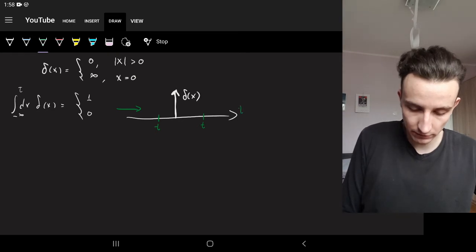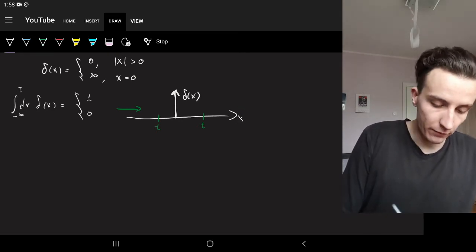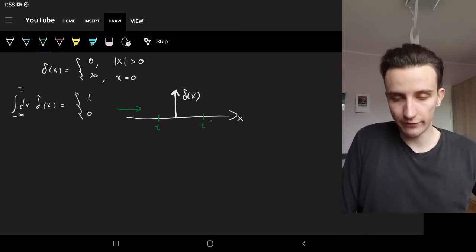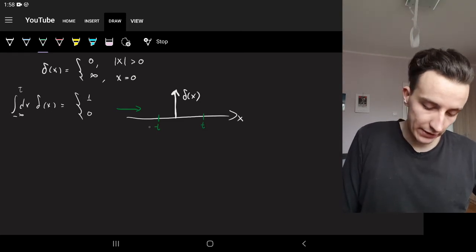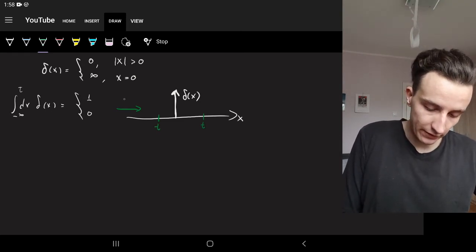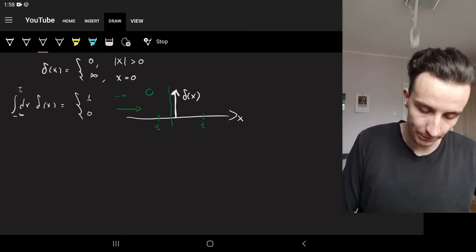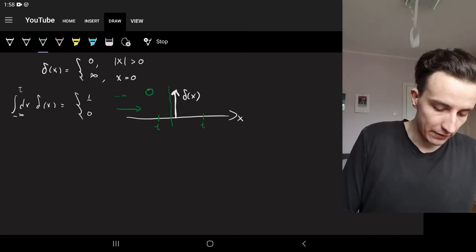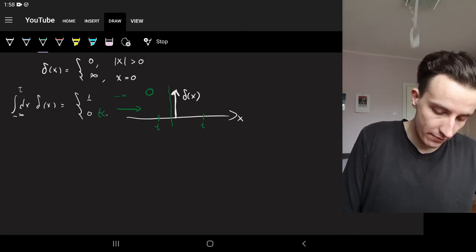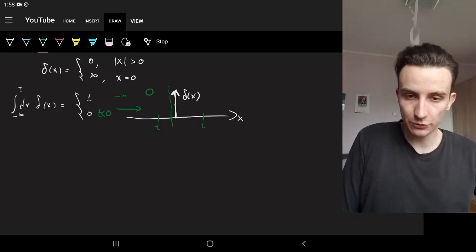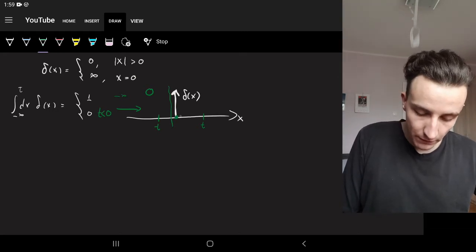This could be the t-axis. Or, well, this is the x-axis, but we pick t from the real line. And now t could be before delta of x or after delta of x, right? Now, if it's before delta of x, we're going to integrate from minus infinity to something before delta of x. We're not going to cover anything, so that's 0. We don't cover the delta function. So it's 0 when t is less than 0. And it's equal to 1 if we manage to grab the delta function. So if t is 0 or anywhere else, then this integral is a 1.